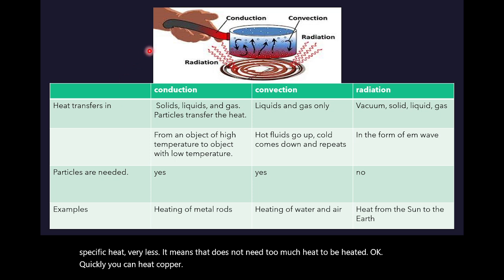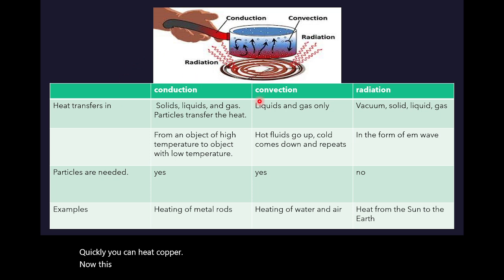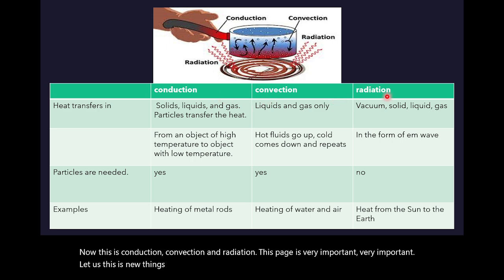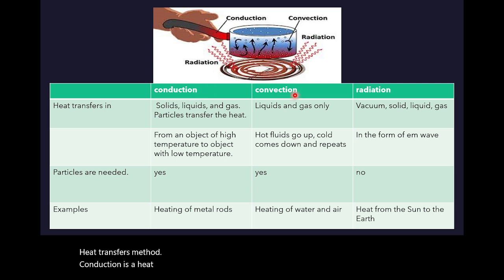Now, this is conduction, convection, and radiation. This page is very important, very important. This is new: conduction, convection, and radiation. These three are actually heat transfer methods. Conduction is a heat transfer, convection is heat transfer, radiation is also heat transfer.